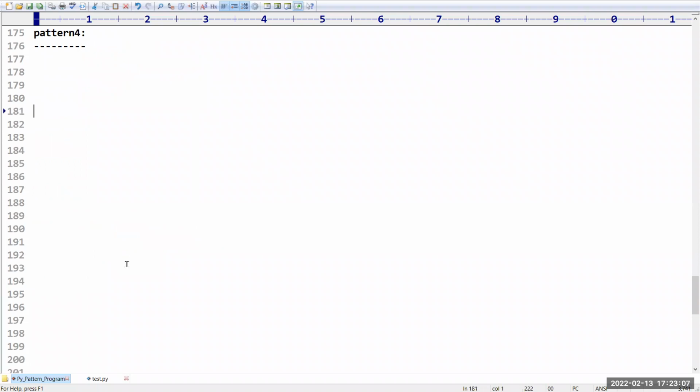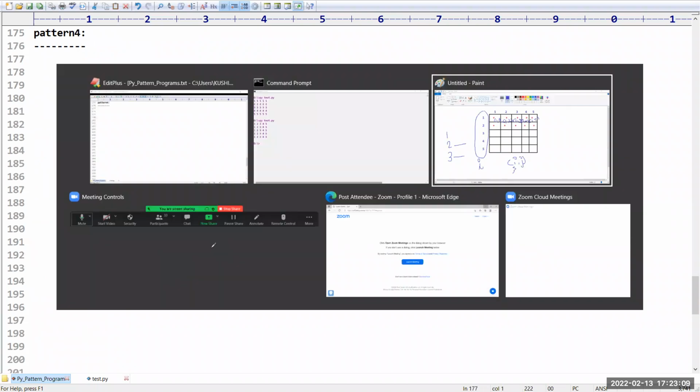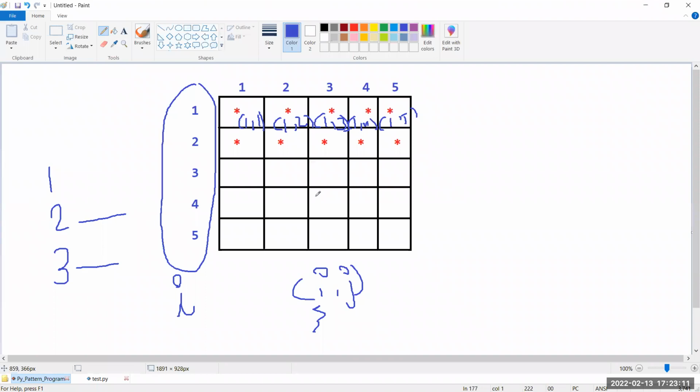One program I already explained manually, because all are similar patterns, right? We just have to change the values of i and j. Beyond that, nothing is there. The basic format is the same, only in the place of stars we are going to change the content. How are we going to get that content? You need to capture that, and from that we make small changes. Clear? Taking the diagram again takes some time. I hope you understood.